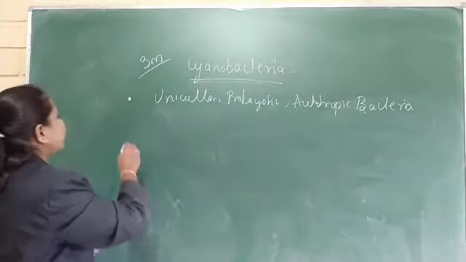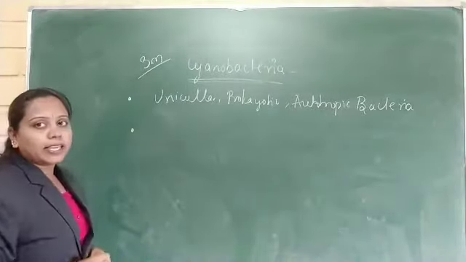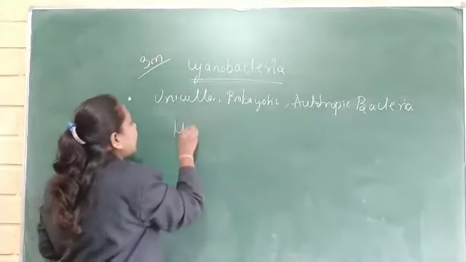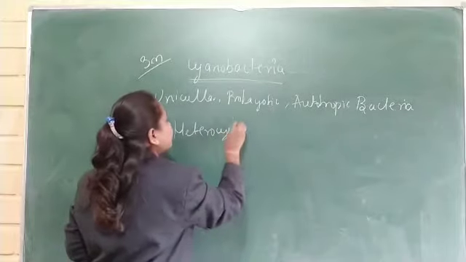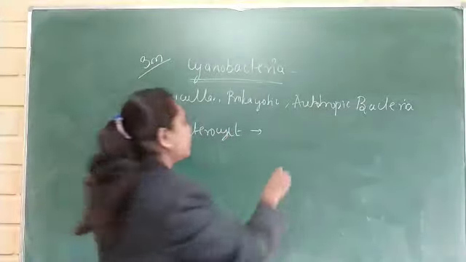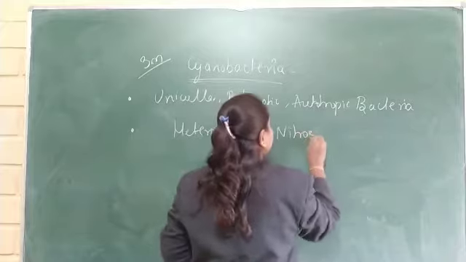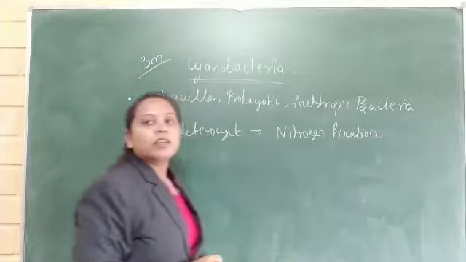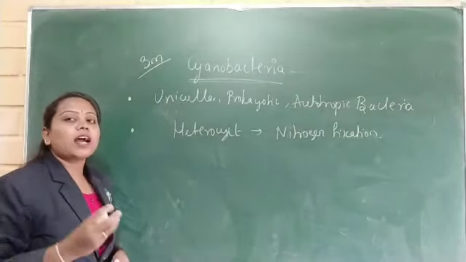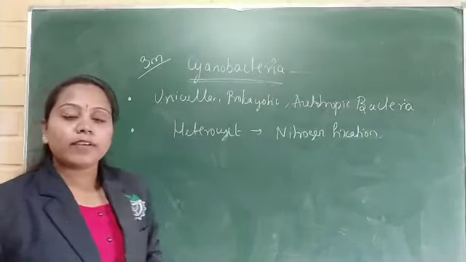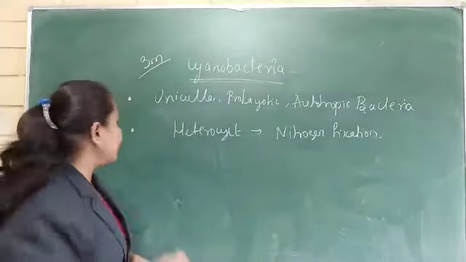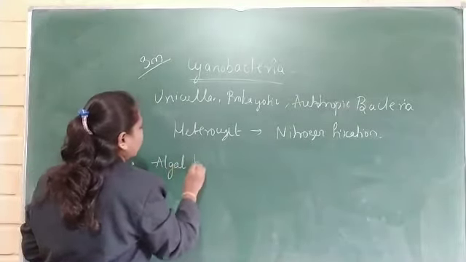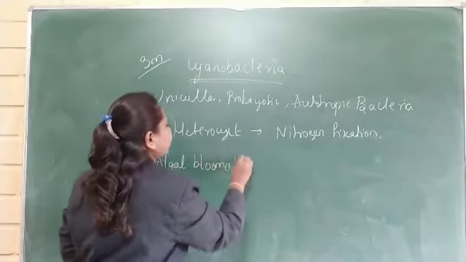Another very important thing is the presence of specialized cells called heterocysts, which help in nitrogen fixation. And these cyanobacteria always grow in colonies and form algal blooms inside the water.